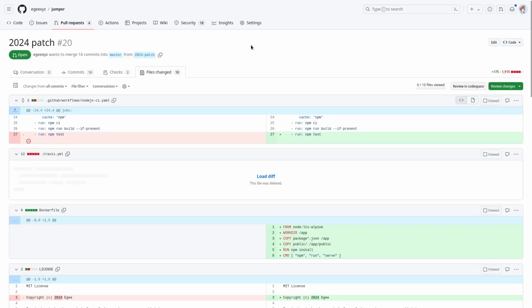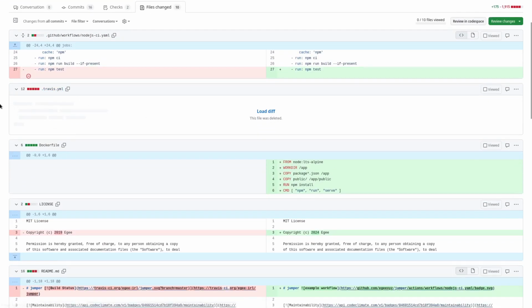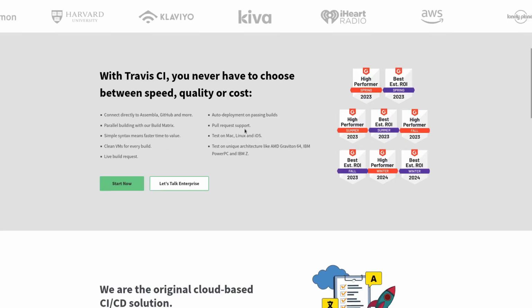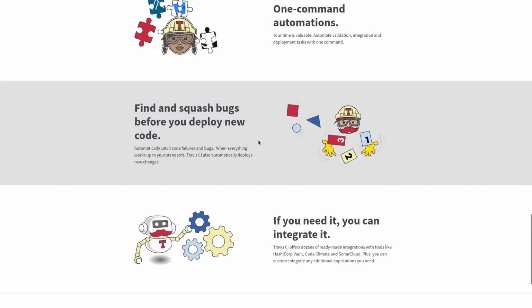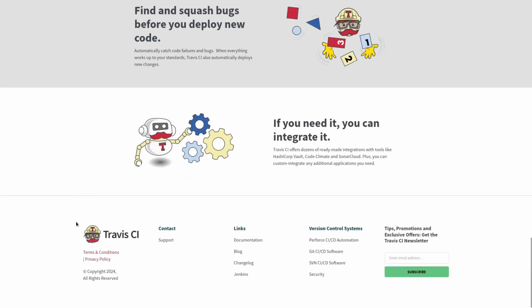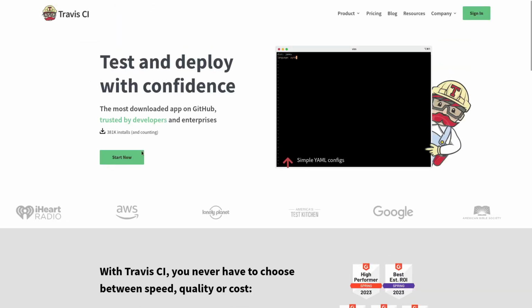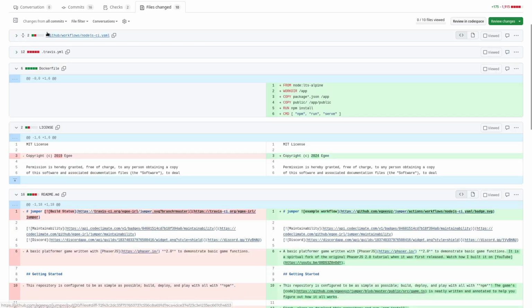So what did I do? I did a whole bunch with this. I put in GitHub Actions CI, got rid of Travis. It used Travis. I think Travis is dead. Well, they claim to still be around, but last time I used Travis was quite some time ago, and they had just gotten acquired, and their copyright is recent. I don't know. Does anybody use Travis anymore? I was big into it way back in the day. So Travis is gone. Let's close these and then I'll come back to them.